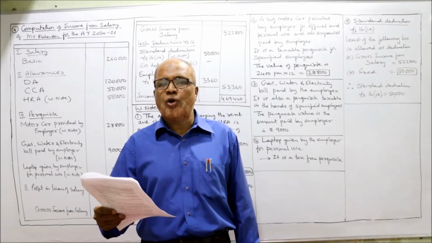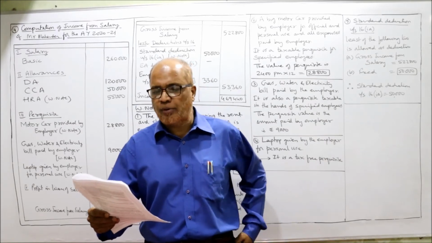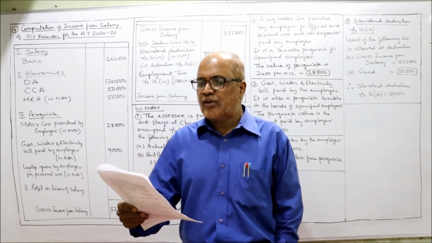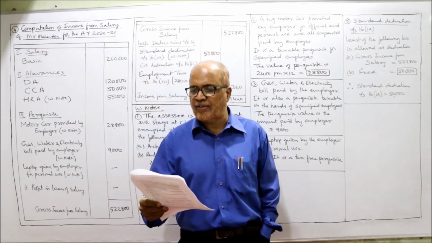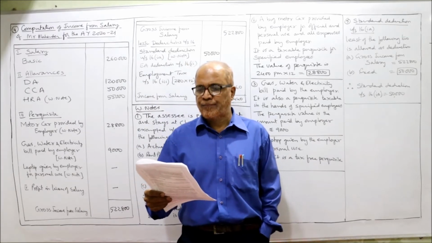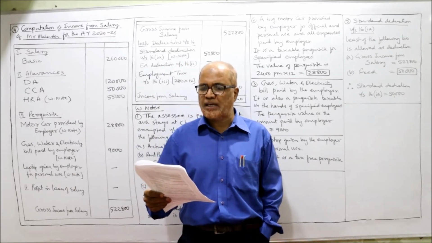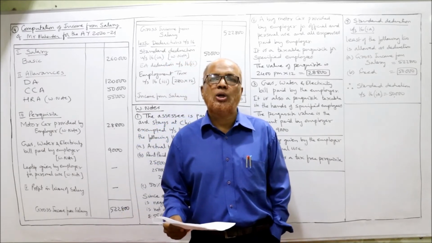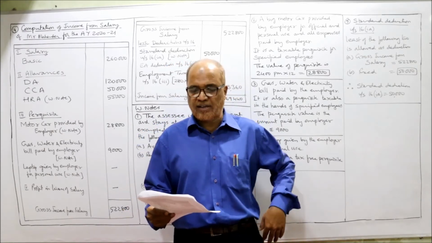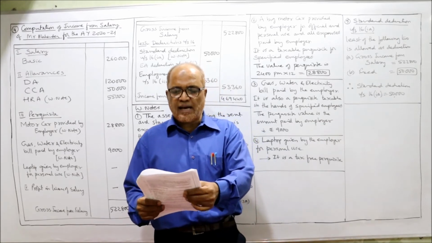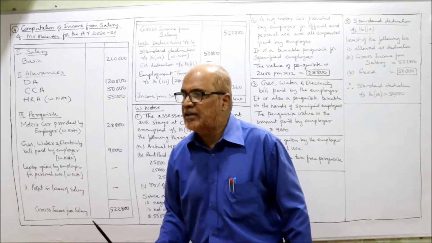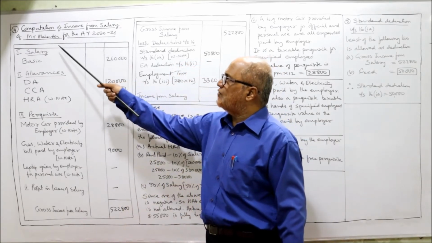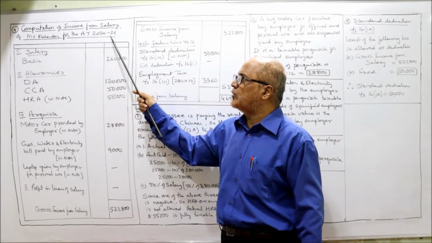Come on, see the fourth problem. I'm reading out the fourth problem. Compute income from salary for the assessment year 2021 of Mr. Mahendra from the following particulars. He is working in a limited company. So first of all, the assessee is a non-government employee. He is working in a company. The basic salary 2,60,000. See carefully here. Computation of income from salary of Mr. Mahendra for the assessment year 2021.